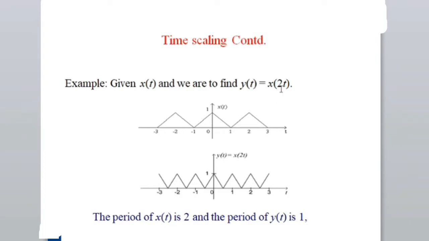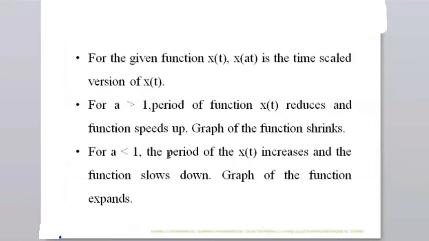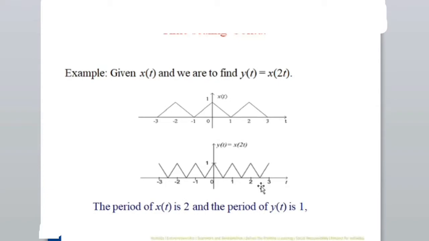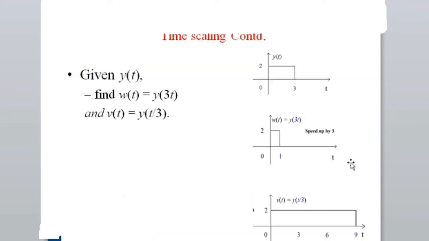If I say 30, then in between minus 3 and 3 there will be 30 pulses. So a very fast signal. What do you mean? You can see that here the function speeds up. It doesn't mean that speeding up makes it go very fast, but within this time there will be more pulses. You can see that instead of 3, you'll be having more pulses.